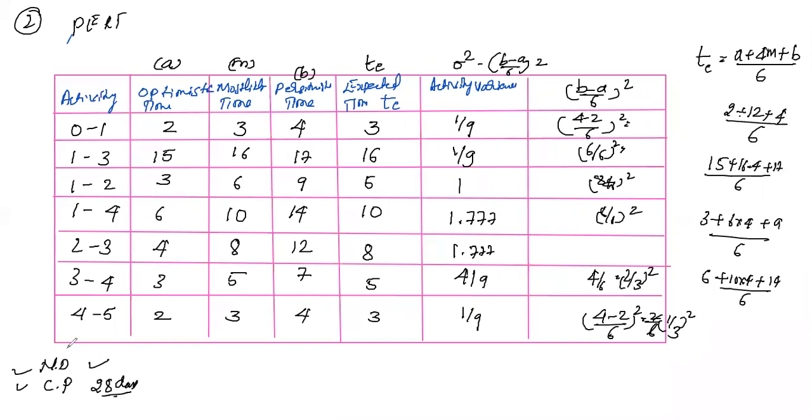First, we need to construct the network diagram according to these values, right? So let me do this. What values are given? 0 to 1. 1 to 3 is given. 1 to 2 is given. 1 to 4 is given. 2 to 3, 3 to 4, 4 to 5. The first thing is we need to construct the network diagram. Okay, so let me construct.